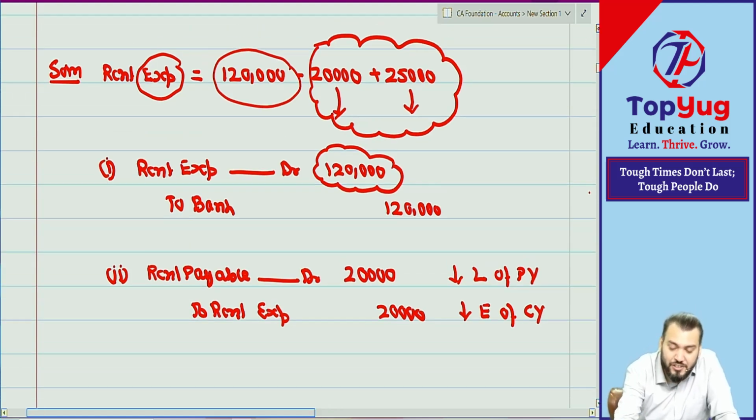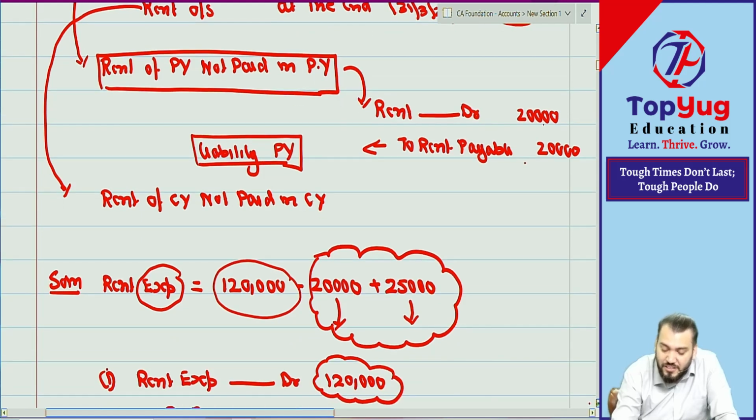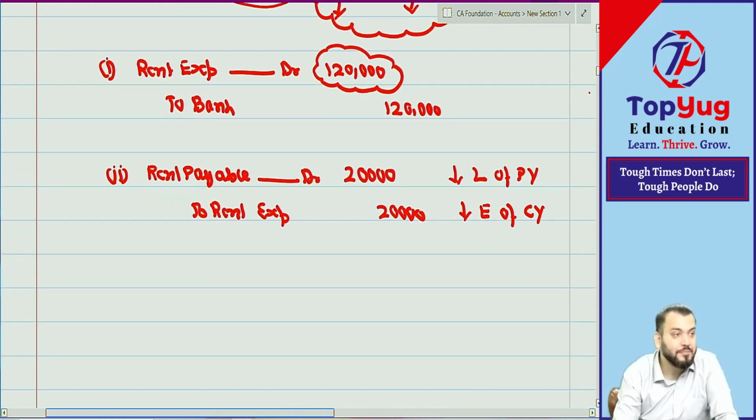So you can see last year you have done this journal entry. Rent account debit, rent payable, because it was an expense of last year and a liability of last year. And now you are decreasing this liability. Understood? You need to explain. The fun will come only then. You are able to form the journal entry, but if you are not able to explain, it means that is rectification, because you have seen the previous journal entry. So if you are not able to explain, I will assume that you are not understanding. You need to explain now.